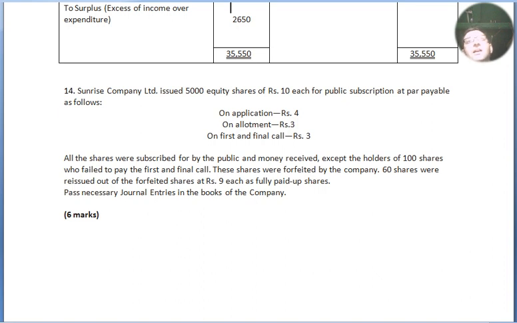All right, then as we can see in the information they have provided, except one shareholder holding 100 shares, who failed to pay first and final call. So the defaulting shareholder failed to pay, so his shares will be forfeited. That means cancellation of shares. And out of cancelled shares, 60 shares were reissued to other shareholders, and the amount they have asked for the reissue of shares is ₹9 as fully paid up shares. No discount, again no reissue expenditure. So we have to pass the journal entries for 6 marks. Let's begin.